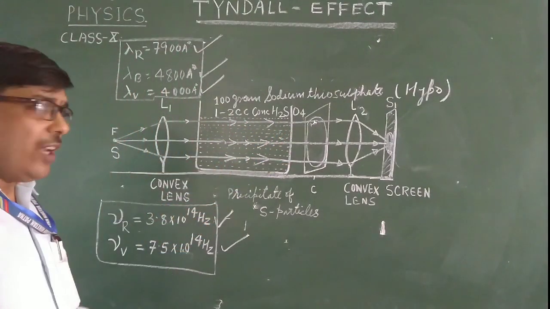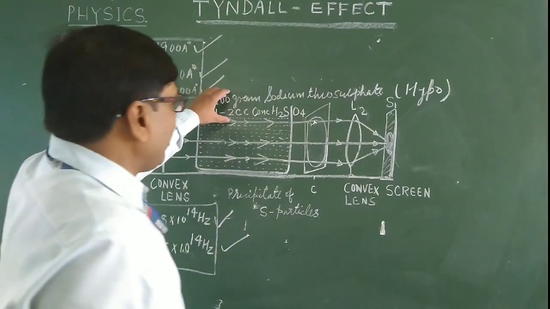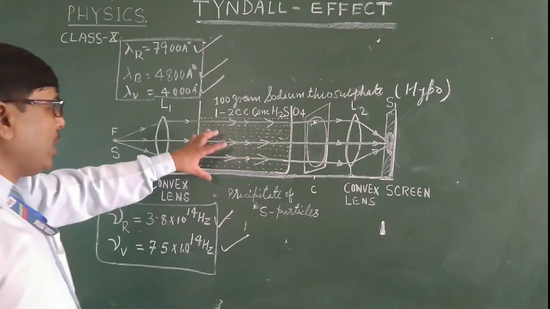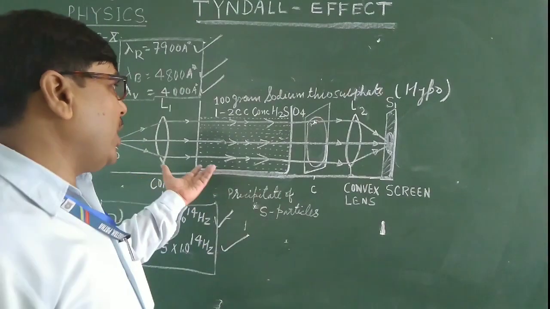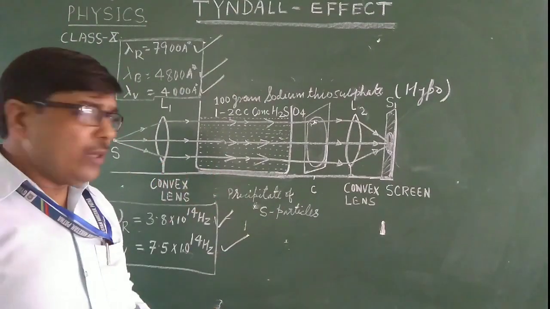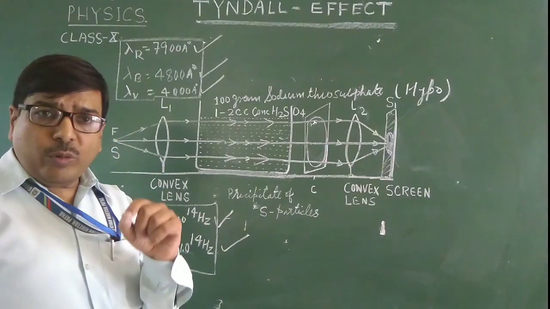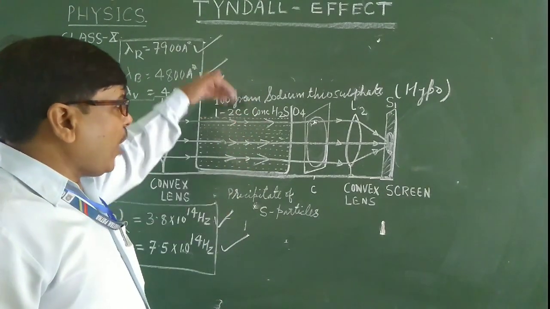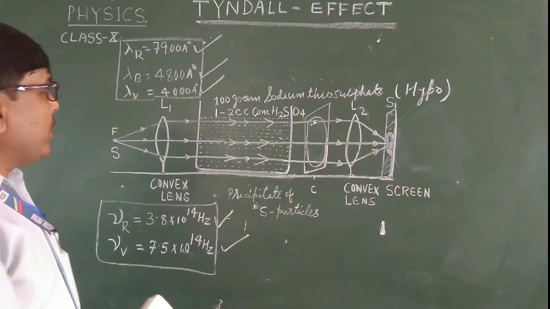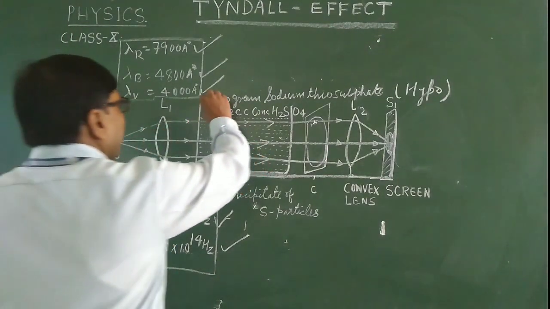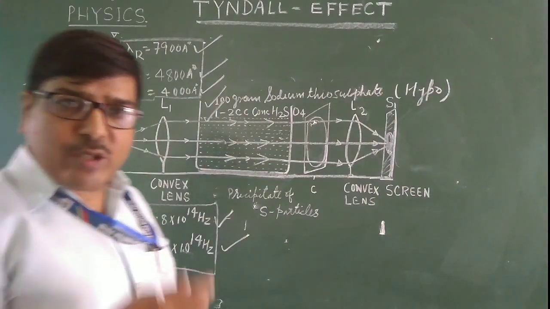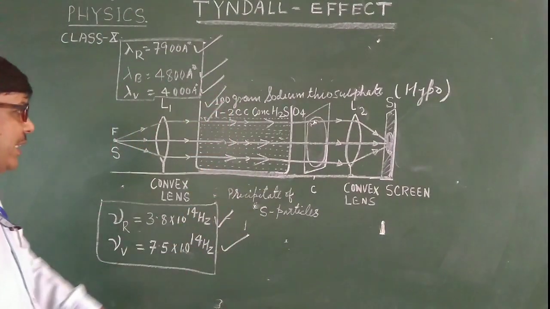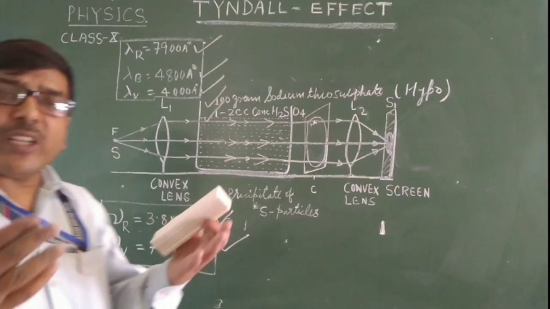Initially, when these two are not present in the water, the path of light cannot be observed. After mixing the sodium thiosulfate and H2SO4 in the water, the reaction starts.